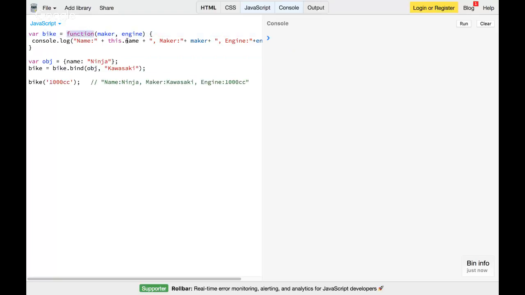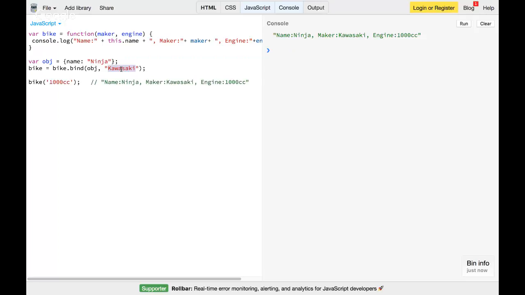So it will come to this part, and that's how this.name will turn out to be obj.name. And when I run this, I will get: name is Ninja, maker is Kawasaki, and engine is 1000cc. So that's how bind works. Bind takes the first parameter as the execution context, and the rest are arguments to that function. Whatever parameters that function accepts, you can pass as arguments to the bind method.